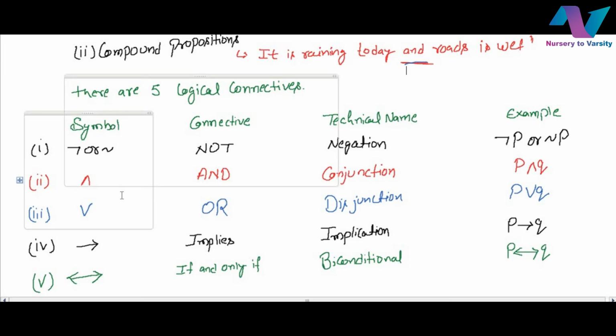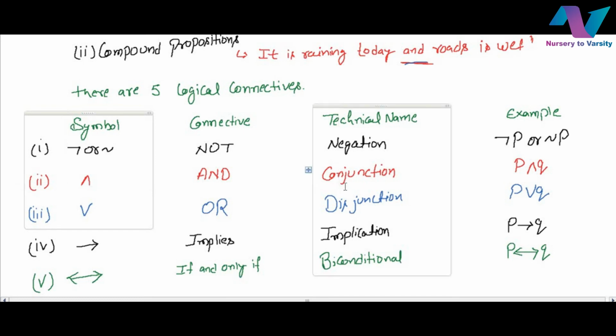The second is and, called conjunction, and we can represent it as P and Q. The third connective is or, technically a disjunction, P or Q. The fourth is implication, and we write P implies Q. And the fifth is the biconditional statement, called if and only if, and we represent it as P bidirectional Q. So this is about the logical connectives.